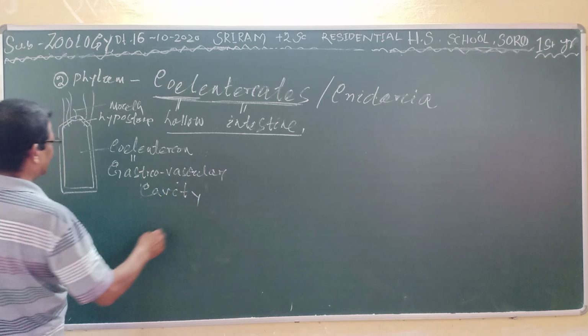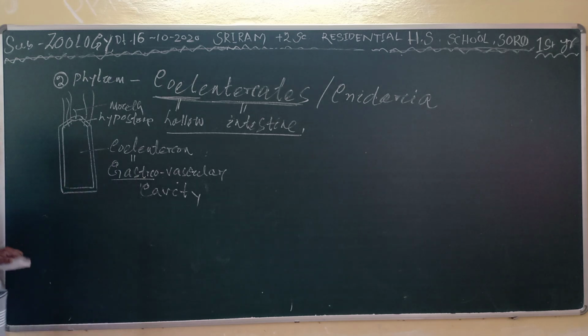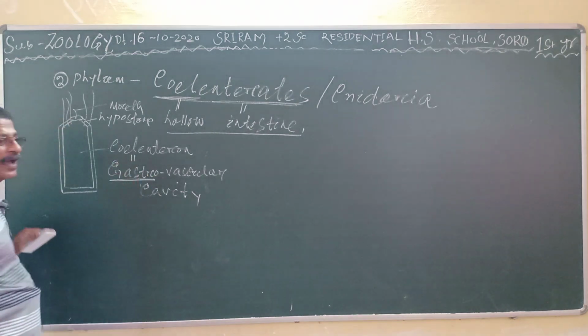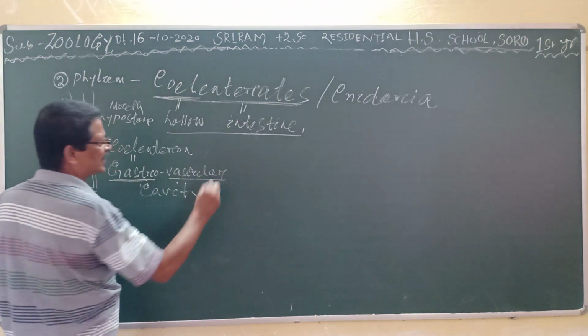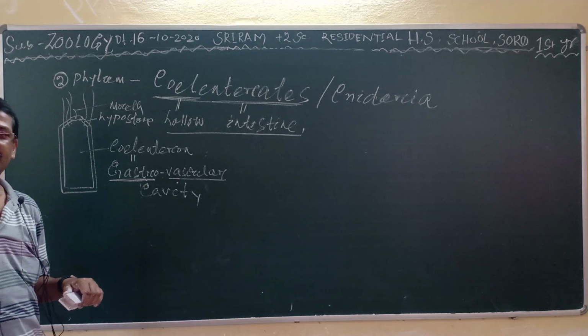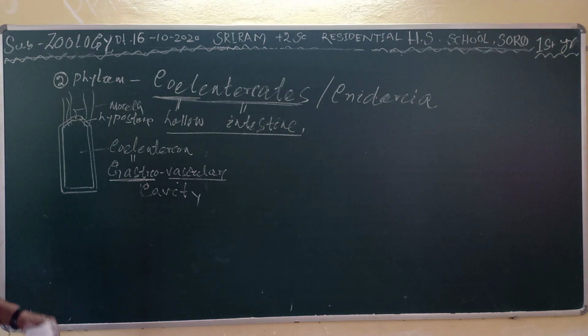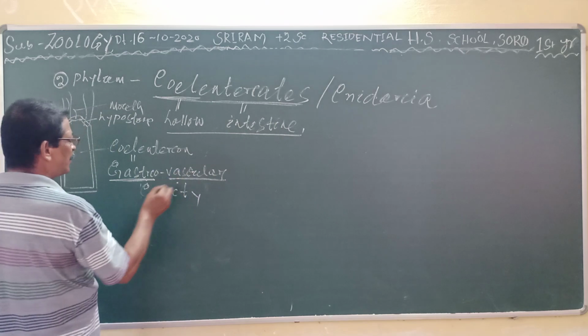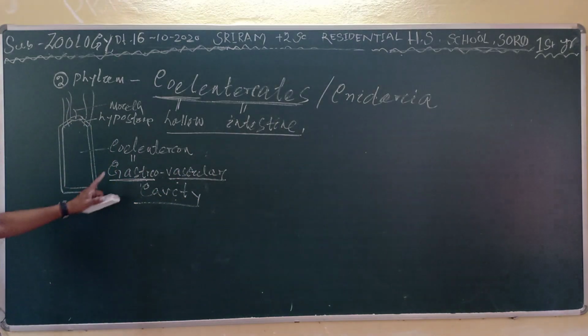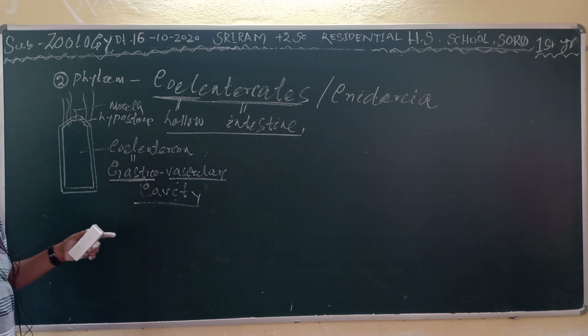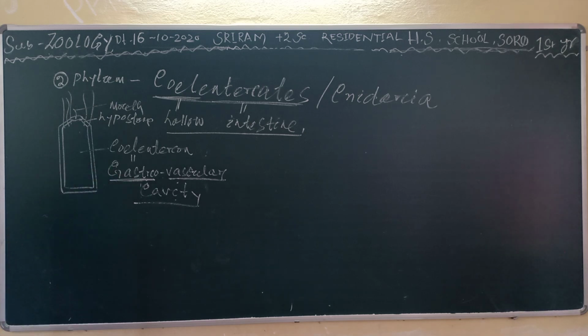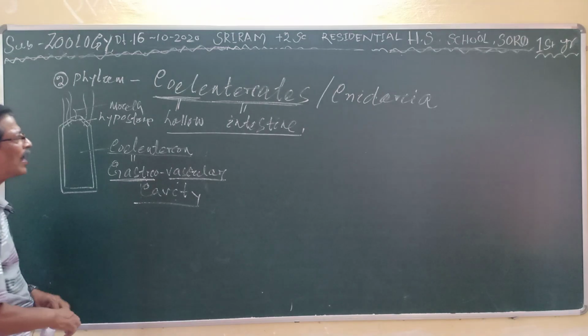What is gastrovascular cavity? Gastro means digestion, and vascular means circulation. After digestion, the blood carries the digested food material from the alimentary canal and supplies it to every part of the body, that is the vascular system. If these two systems are performed by a single cavity, it is called the gastrovascular cavity, or the coelenteron. One word.